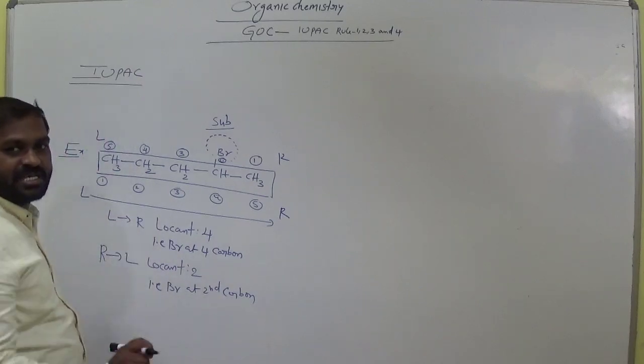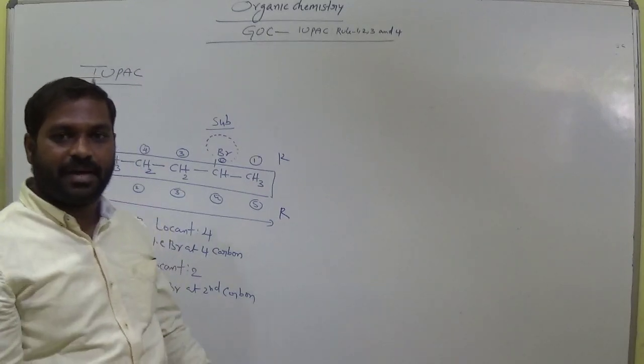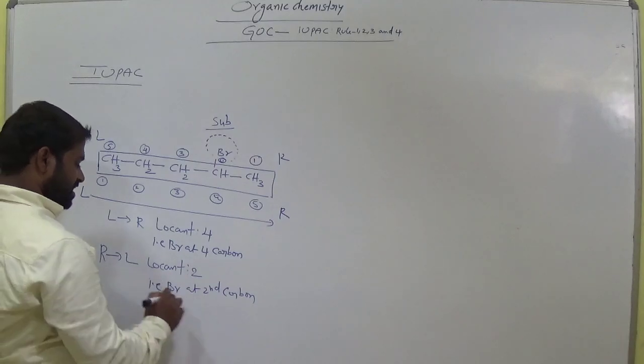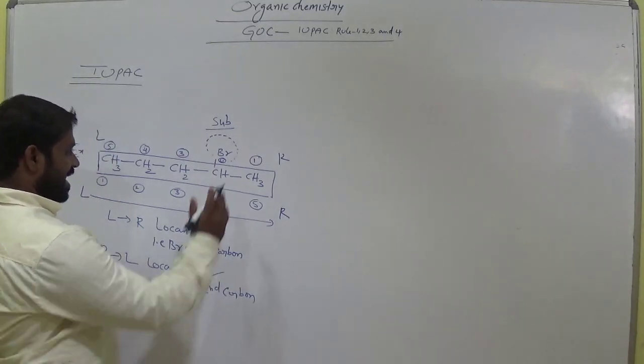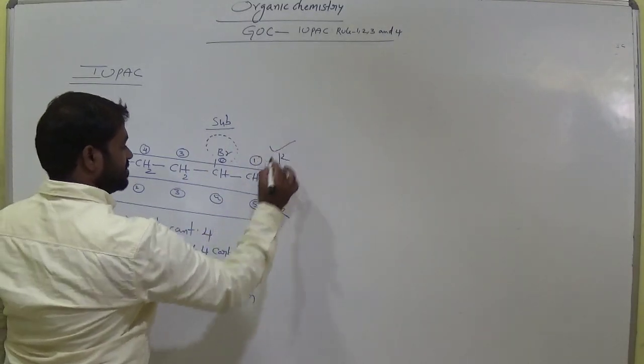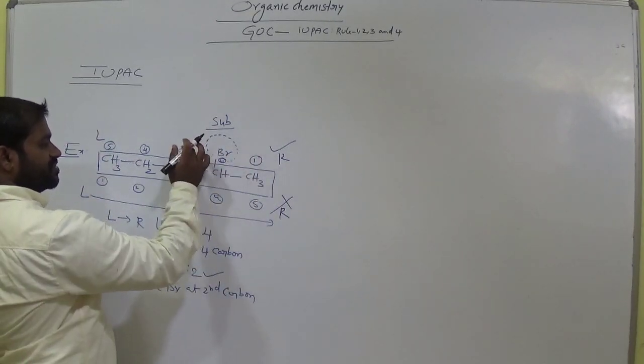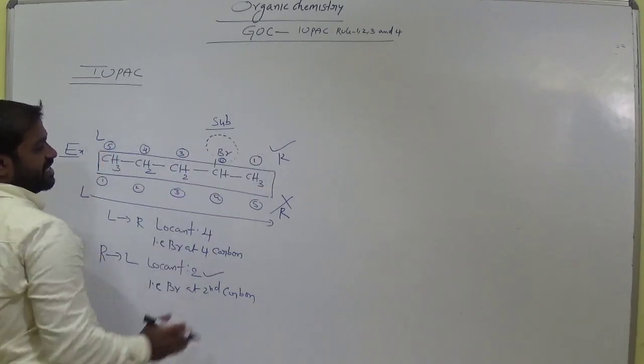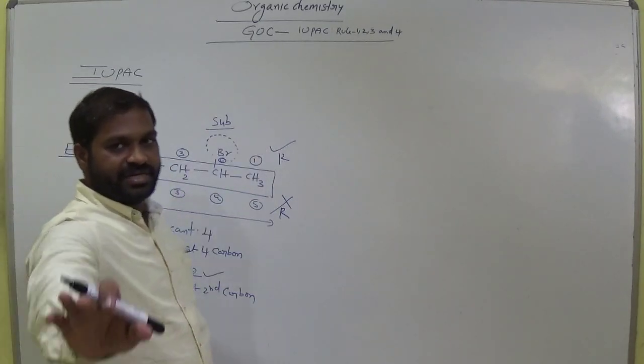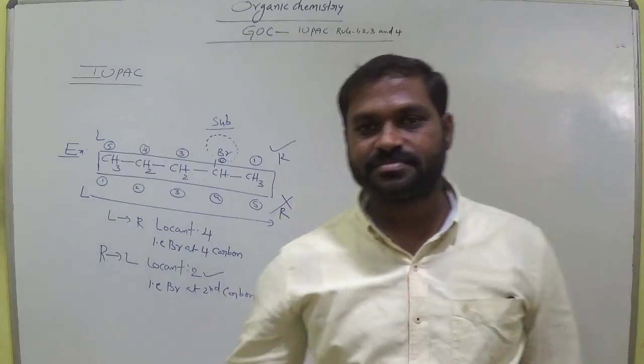In which case does the substituent get the least locant number? Second. This is correct. Right to left is the correct method. This is wrong. So 1, 2, 3, 4, 5. This method is correct, this method is wrong. Did you get clarity about this?